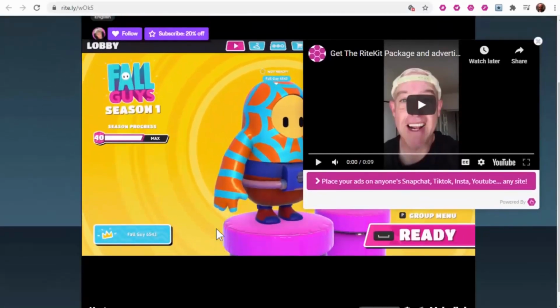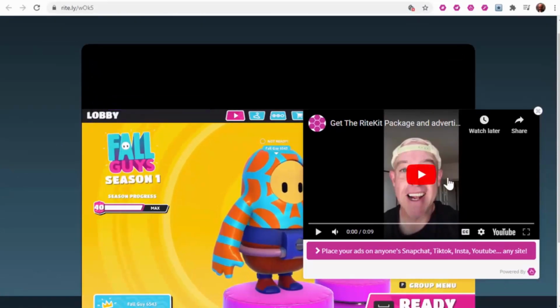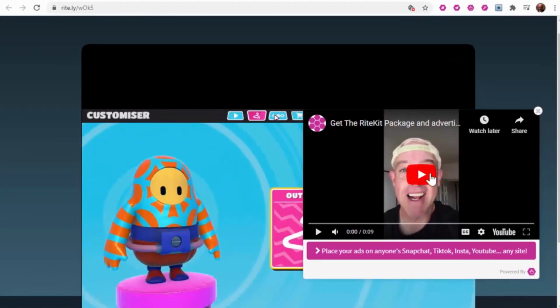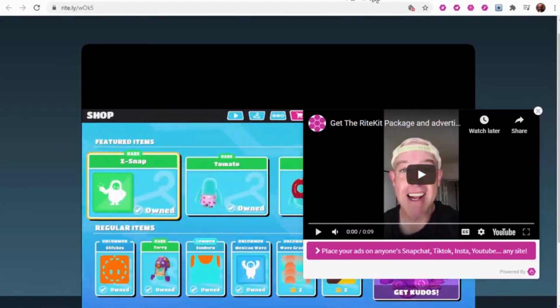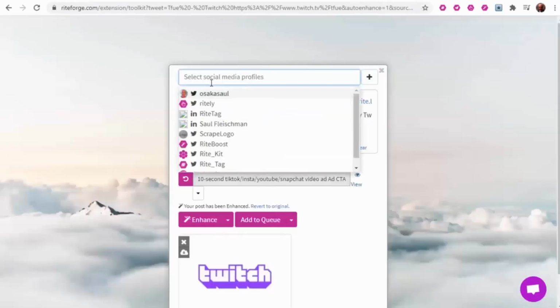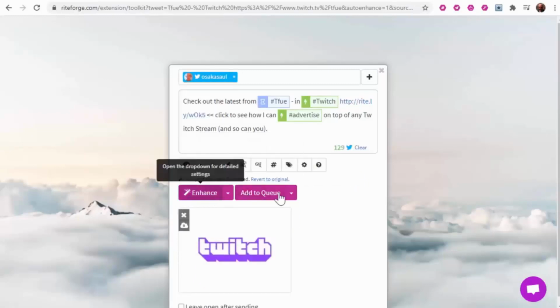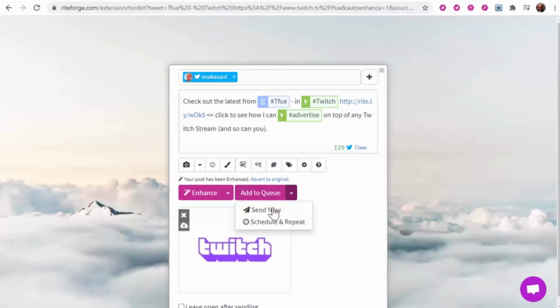So they get what's promised, which is Tfue's stream, and there's me advertising on top of it. So do this with the RiteKit package. And then I'll decide where I'm going to share this. I could add to queue, I could send it multiple times, but in this case I'm just going to send now.